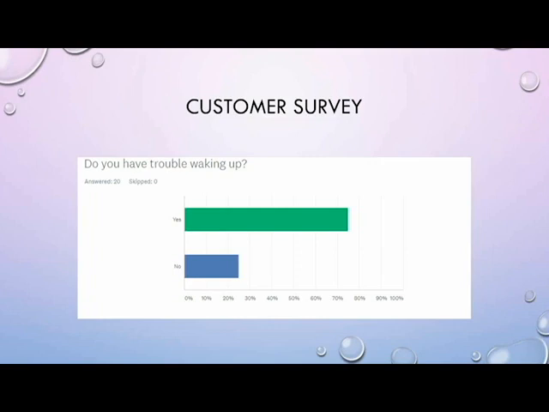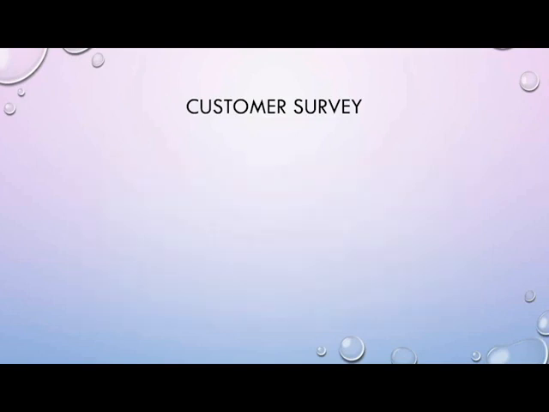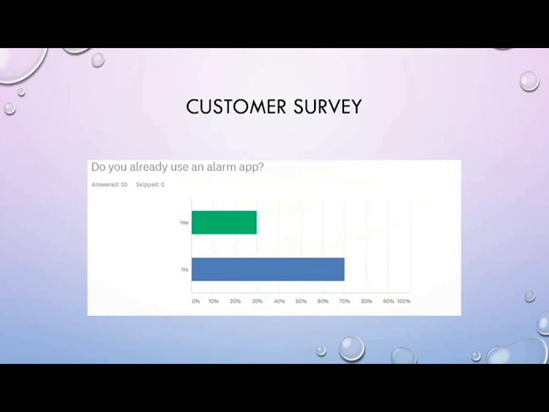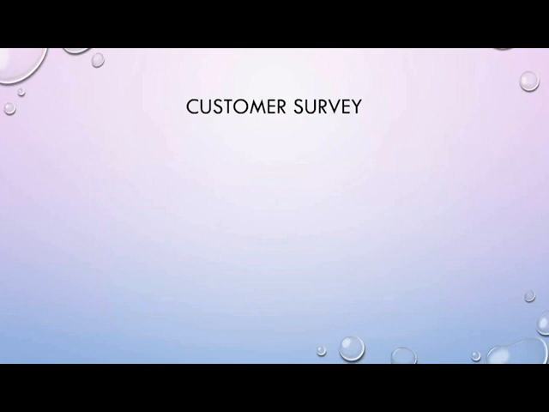We asked, do you have trouble waking up in the morning? 75% said yes, and some said no. Do you already use an alarm app? No and yes. I'm guessing the parent ones do use an alarm app, and some don't. Again, some people wake up naturally.